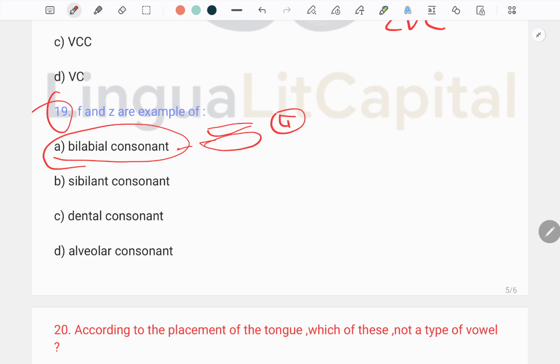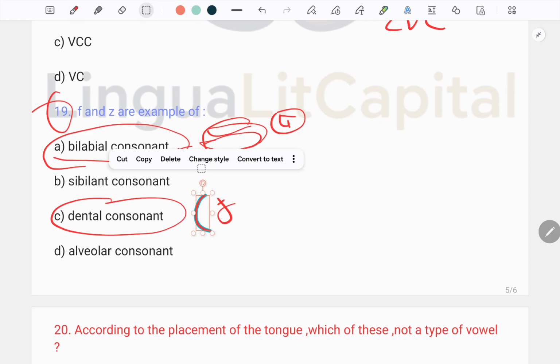In producing the sound of p, we use both lips. When we come to the dental consonant, the dental sound is produced by placing the tip of the tongue against the upper front teeth, like th. When we talk about th, then th is known to be the dental consonant.